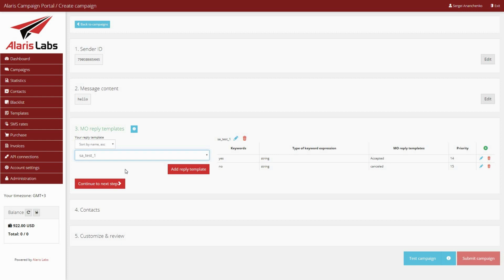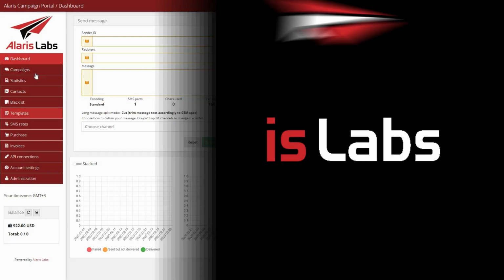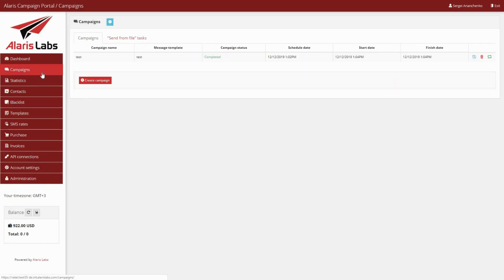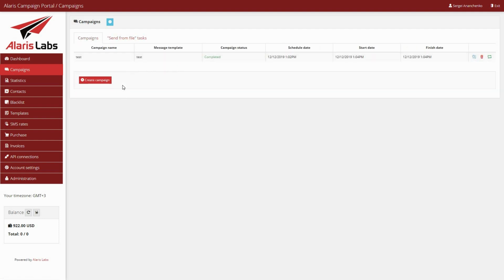When selecting a message template, the user can now select a preconfigured response template. New filters and columns have been added to the statistics page that serve to check whether the response was successfully sent. The new tabs Campaigns and Send from File task have been added to the Campaigns page of Alaris Campaign Portal. The Campaigns tab serves to create campaigns, while the second tab shows campaigns created from files.